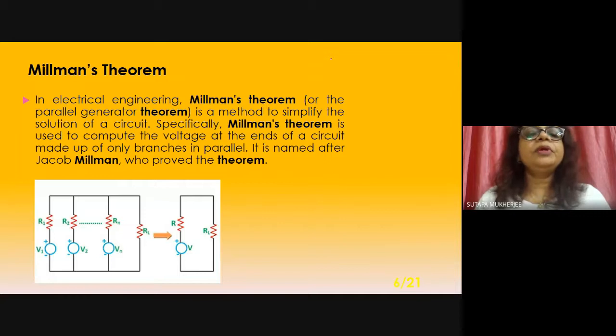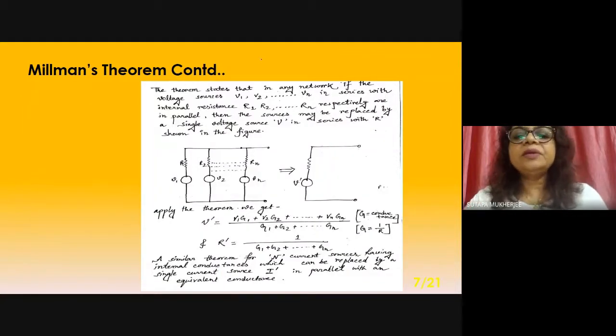Now go to the problem. This is the problem, and this is basically the explanation. After that, we will go to the problem. This is V1 R1, V2 R2, up to Vn Rn. In short form it is V dash, and this is the equivalent resistor here. So applying Millman's theorem, you will get V dash equal to V1 G1 plus V2 G2 up to Vn Gn, divided by G1 plus G2 up to Gn.